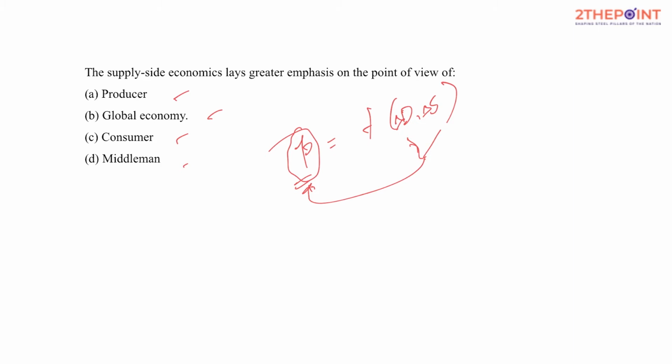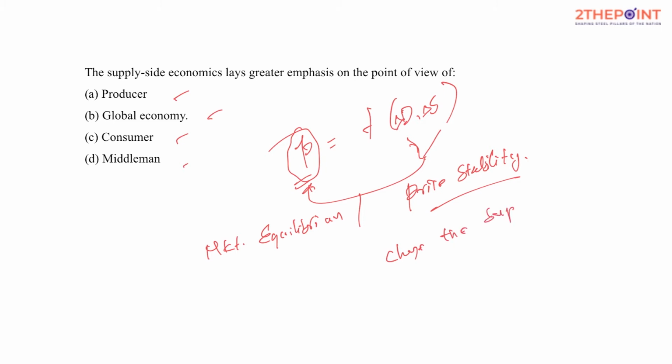So if you are trying to ensure that the market would be in equilibrium, the market equilibrium would be attained at a particular price, or if you want to address the problem of price stability, we discussed in my lecture of introduction to monetary and fiscal policy that you could influence the supply so that your supply of goods and services meets the demand, which results in bringing stability in prices. Or you could control the demand.